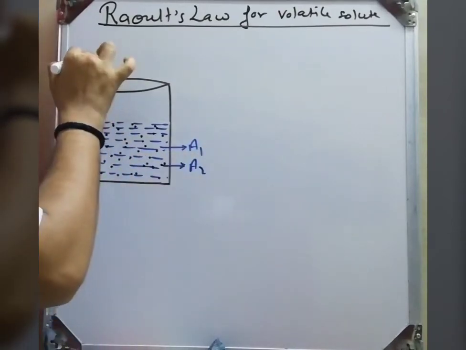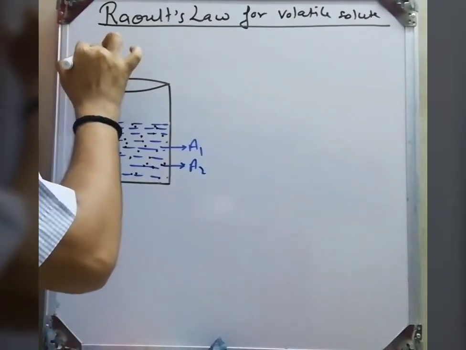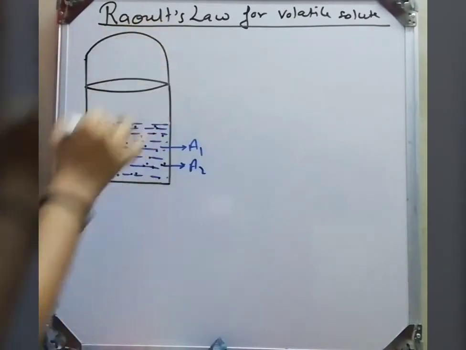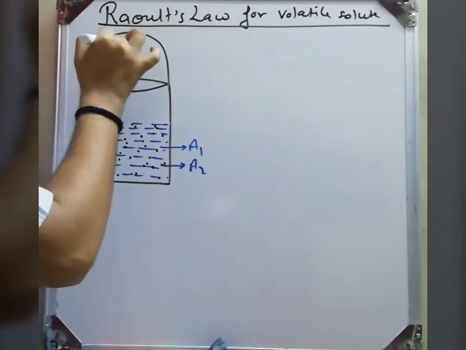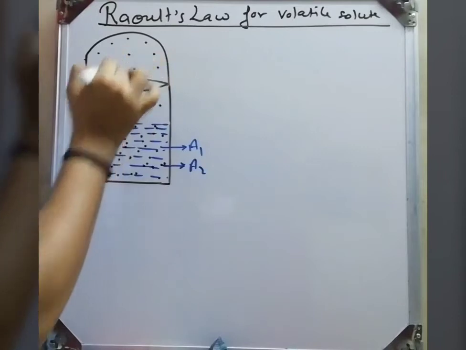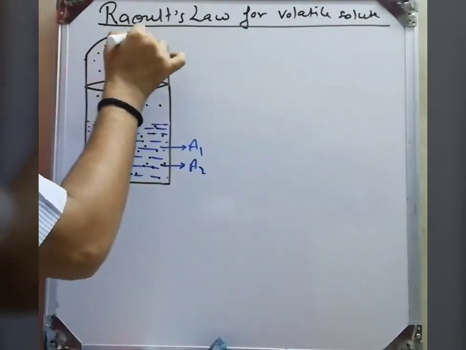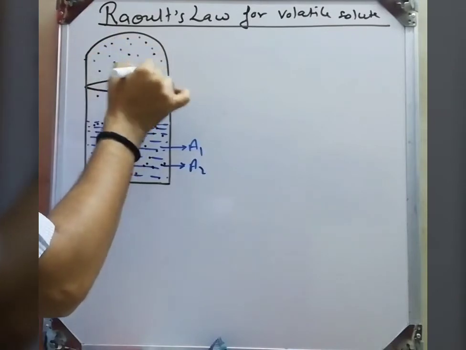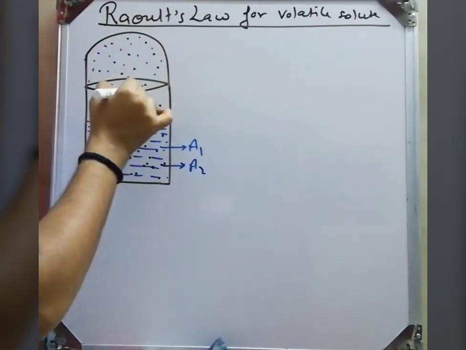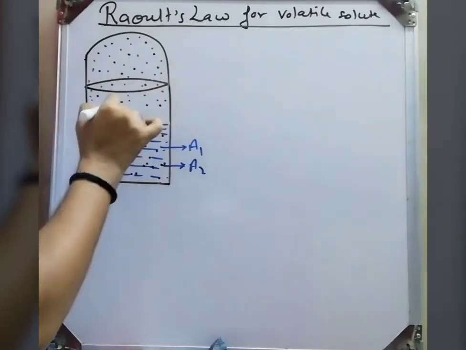Now here is the vapor pressure of solution. Both components will evaporate and form the vapor pressure of solution. In the vapor pressure of solution, both components vaporized at equilibrium form the vapor pressure, which is called what?